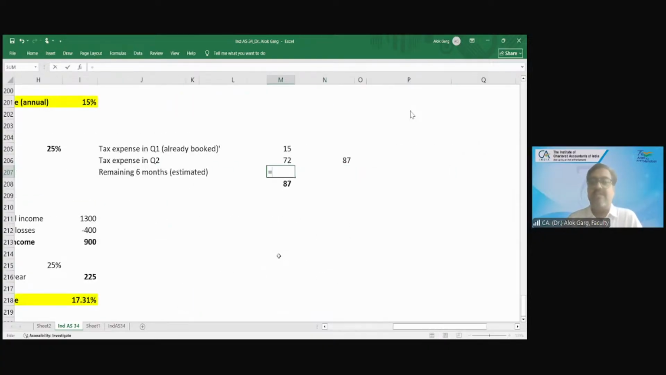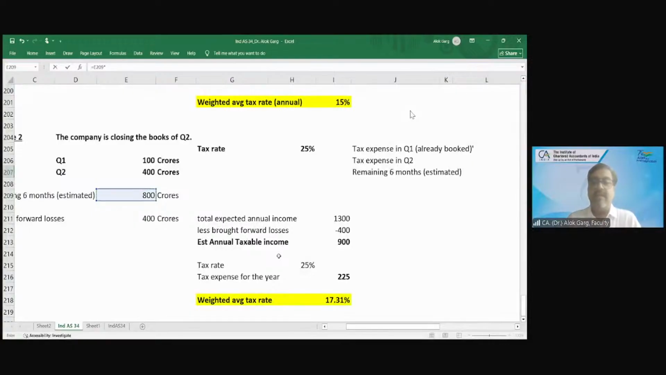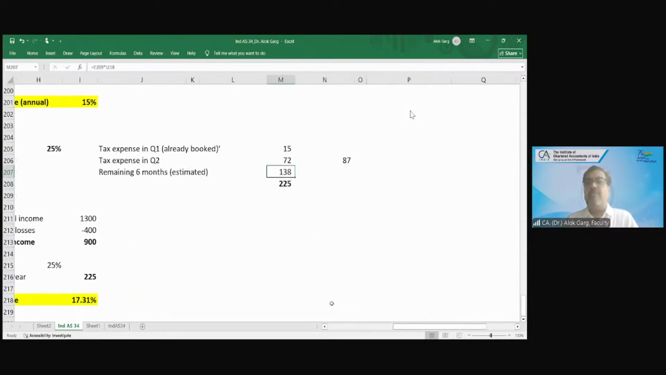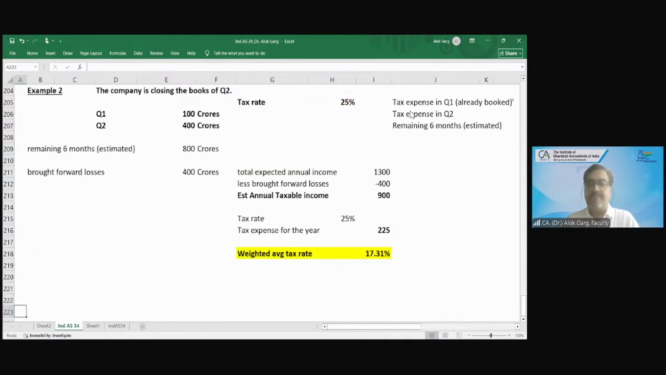And what is the remaining 6 months estimated tax? 800 crores multiplied by 17.31%. Okay. So this is how you also need to adjust for changes in estimates. I hope this is clear to you guys. Yes or no? Yes, sir.